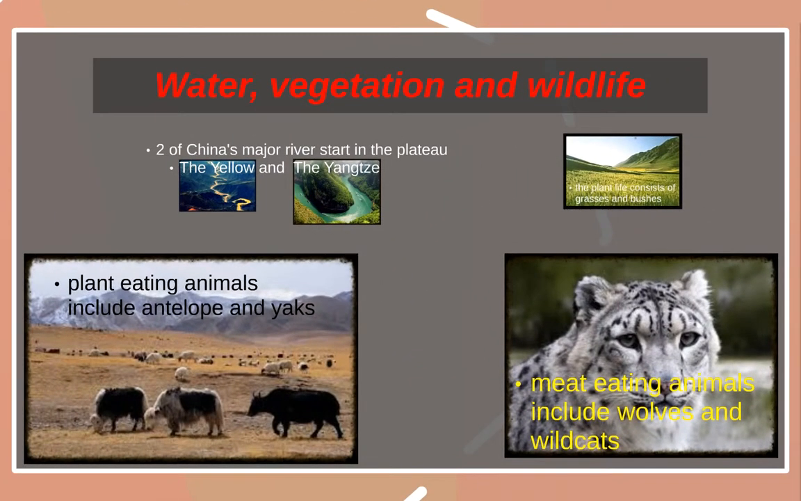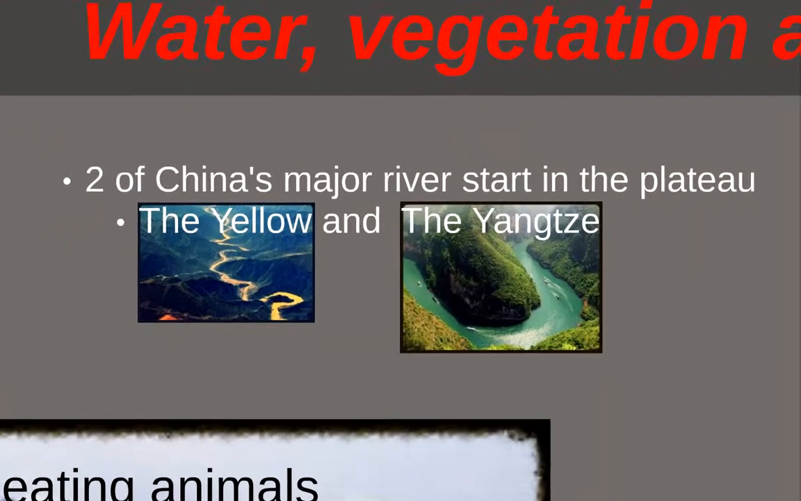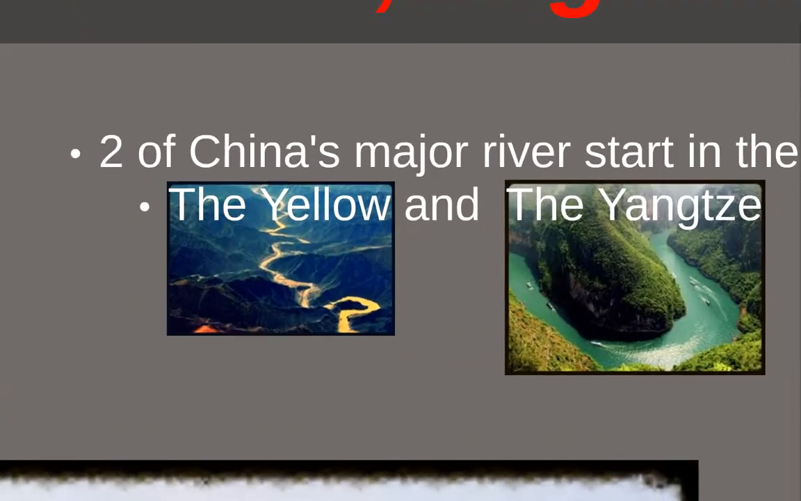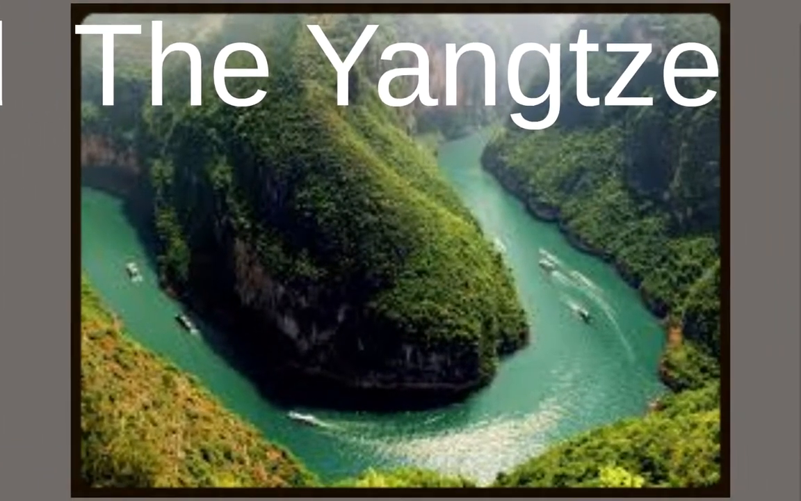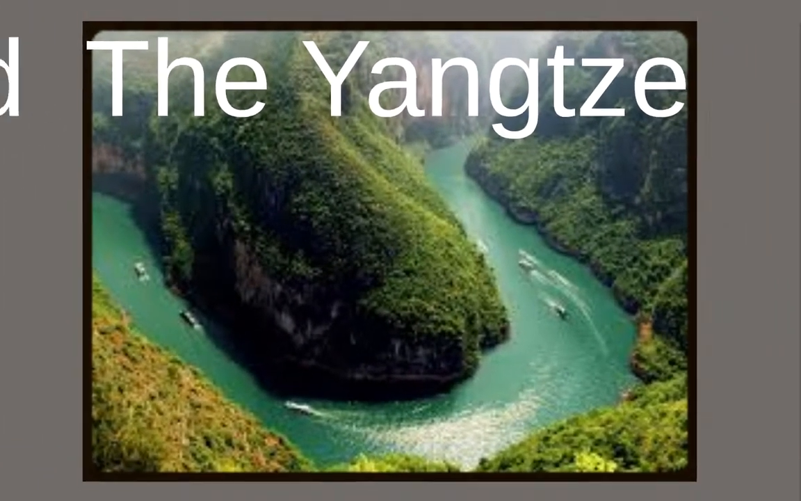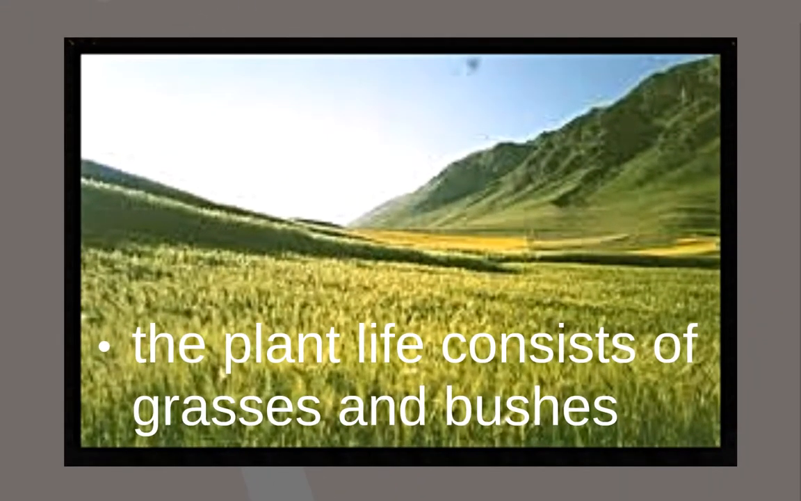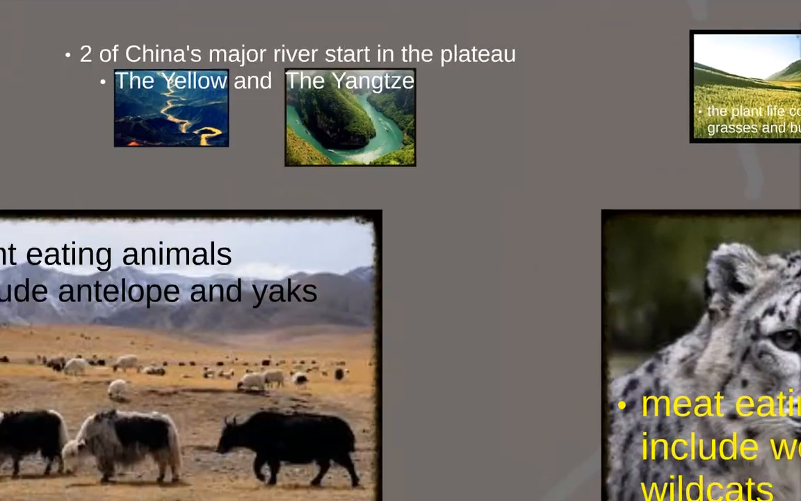The next thing we'll mention is the water and the vegetation and the wildlife. Two of China's major rivers start at the plateau. The first one is known as the Yellow River, and then the other major river is the Yangtze River. And these are two of China's major rivers. The plant life consists basically of grasses and bushes. The climate is just simply too harsh for any type of forest really to grow and thrive.